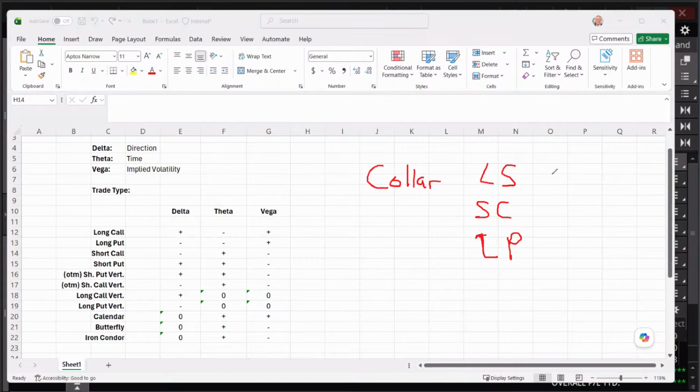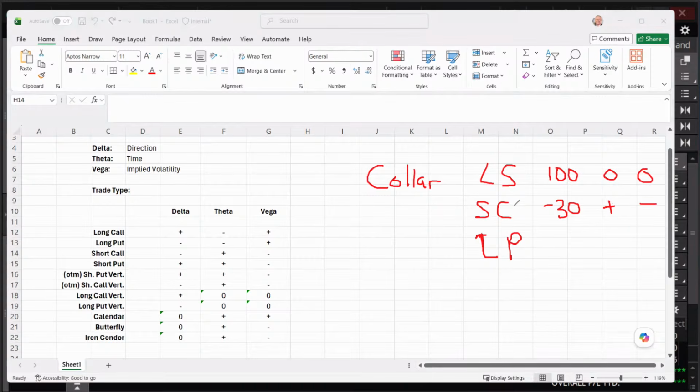Long stock is positive delta. We'll say 100 for our example on our delta. It doesn't have any theta or vega. Short call, assuming we do it out of the money, and I'm just going to make up a strike here, we're going to say the short call is maybe a negative 30 delta. Theta, it's going to be positive theta. Time decay works in your favor. Vega, it's going to be negative vega.